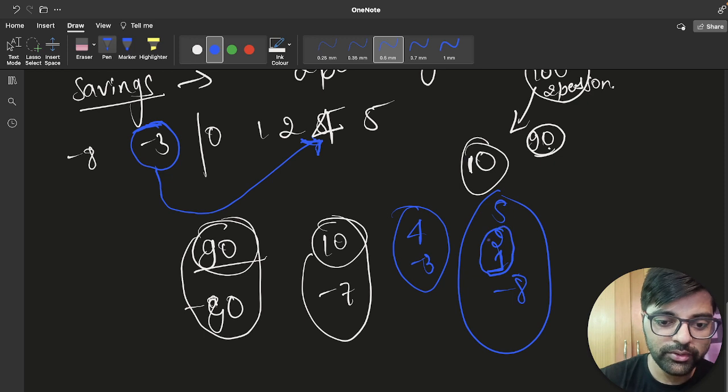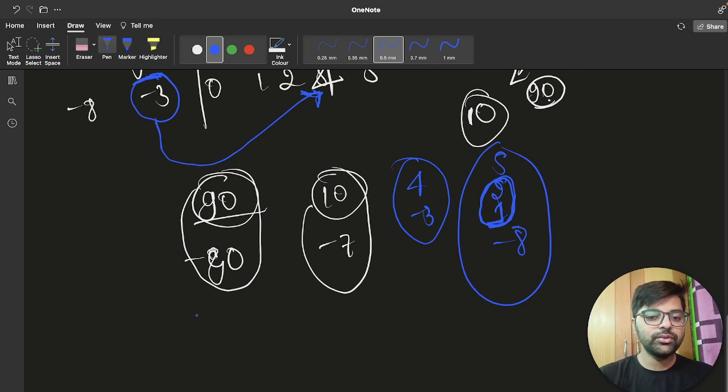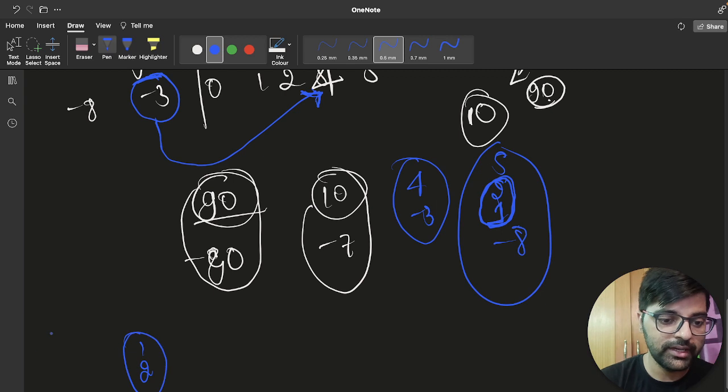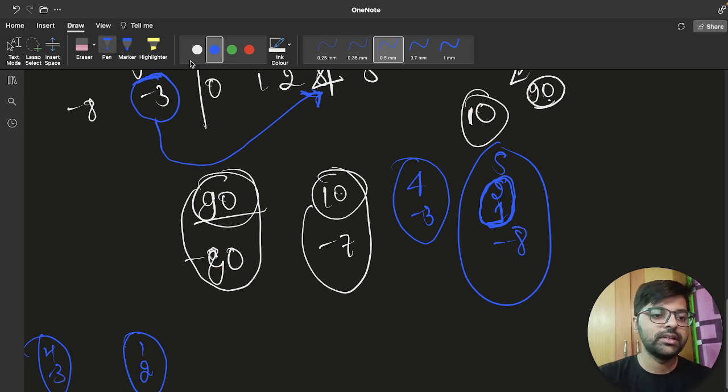We could have formed only one group from these 4, but if we take two positives, 1 and 2, this will make one group. So it's better to take 1 and 2 as a group, and this way 4 and minus 3, consider these two only, right?